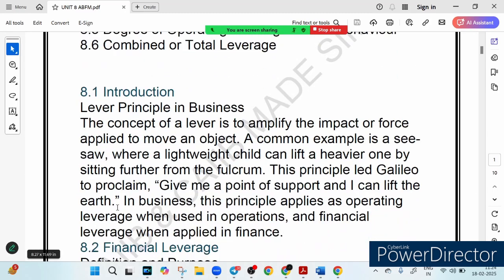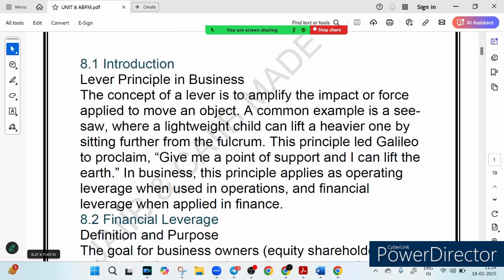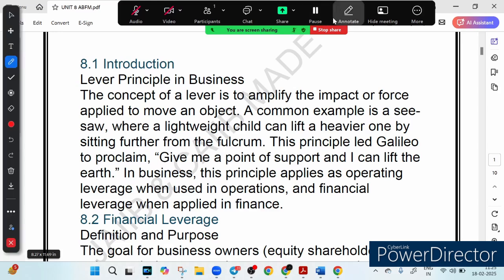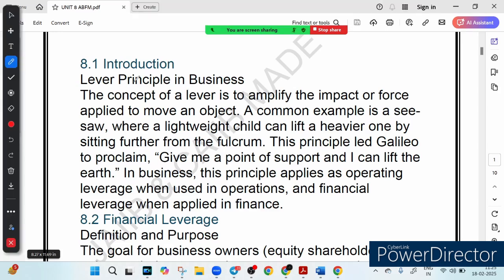So let's understand the lever principle in a business, right? Have you ever seen a small kid lift a heavier one on a seesaw? Sounds impossible, right? But with the right balance, even a lighter person can lift a heavy one. This is the power of leverage. That means using a small force to create a big impact.